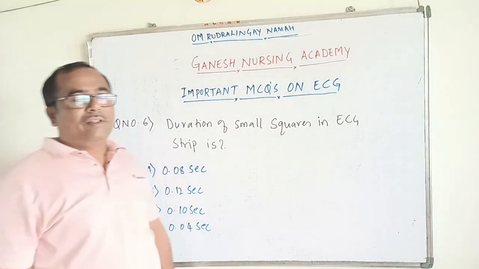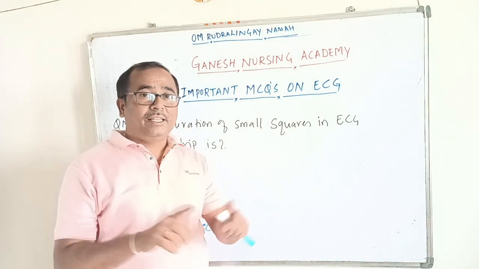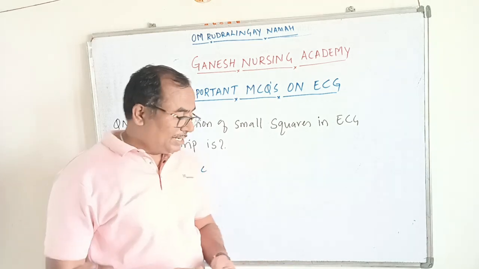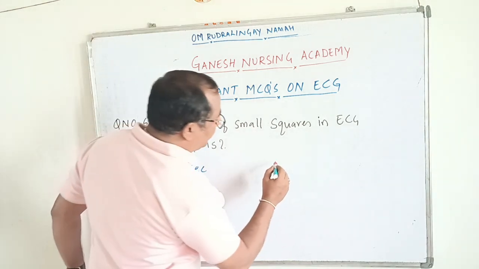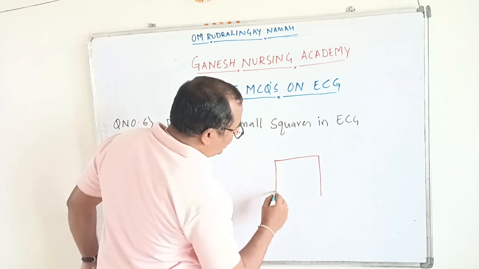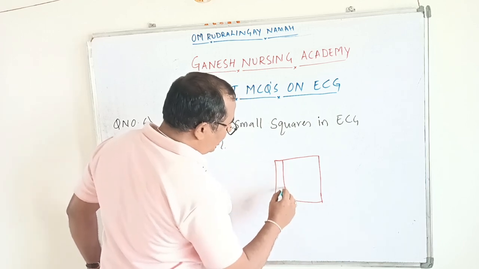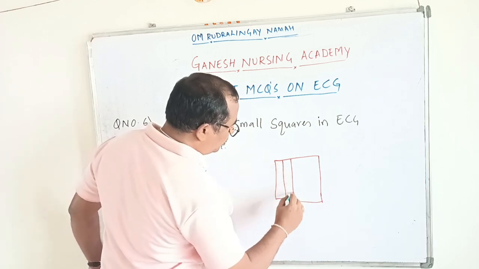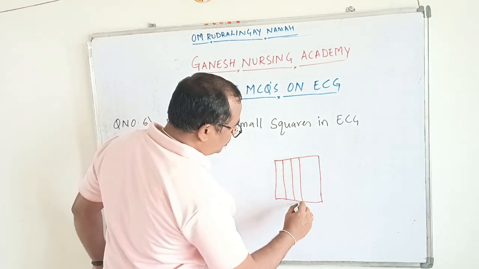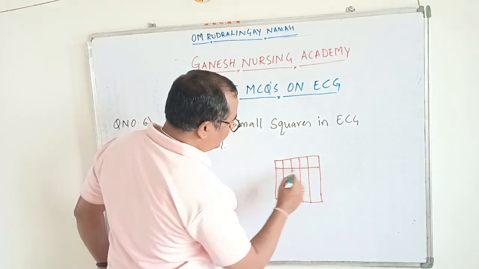When you record the ECG, the graphical representation will be recorded on the ECG strip, and on the ECG strip there will be small squares and large squares. Taking an example, this is a large square, and each large square has small squares.